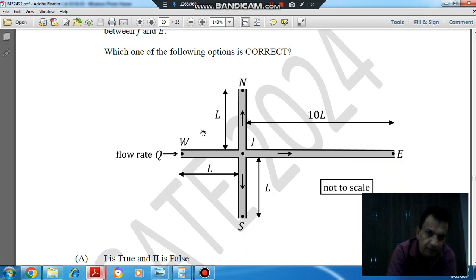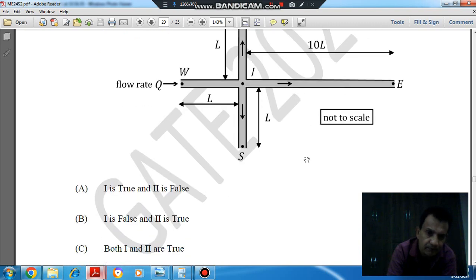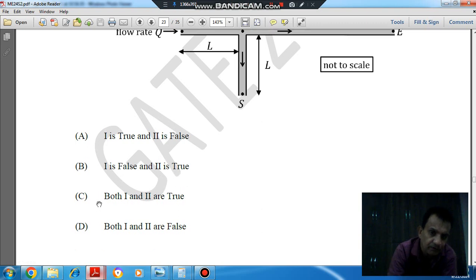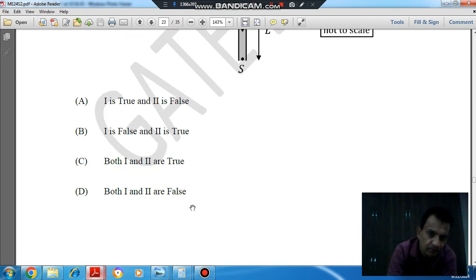So this is the pipe network. This is point W, this is N, this is S, this is E and this is J. This length is L, this length is L, this length is L and this length is 10 m. Option A, 1 is true and 2 is false. Option B, 1 is false and 2 is true. Option C, both 1 and 2 are true. And option D, both 1 and 2 are false.